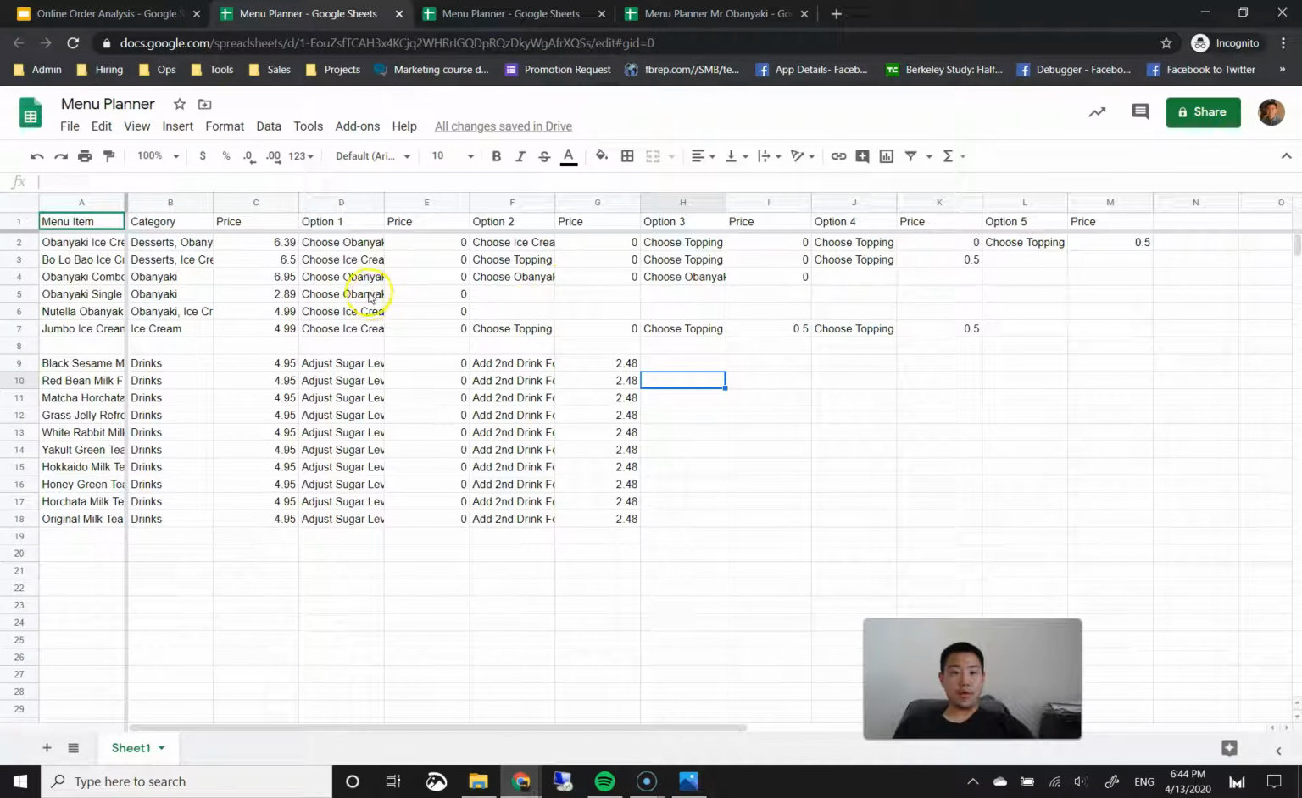Okay, so now that we have our menu planned, we're going to go ahead and import these menu items, categories, and prices into our site. For these options, we're actually going to do that a little bit later. We can't really import these. We have to do these manually one by one, but I'm going to teach you a free way to add these and upsell these on top of your products.